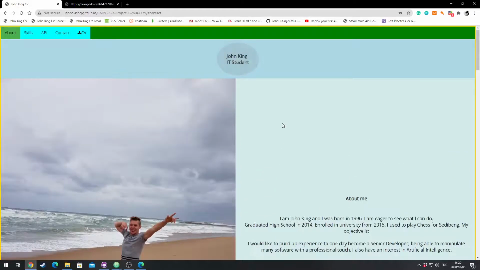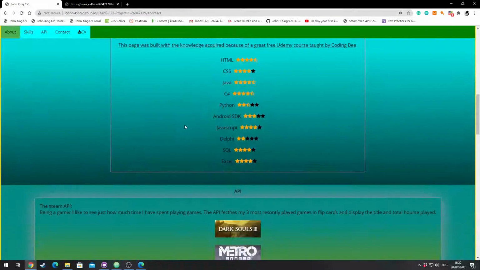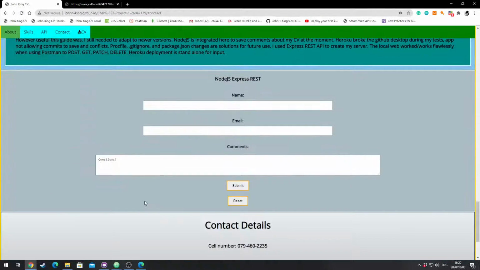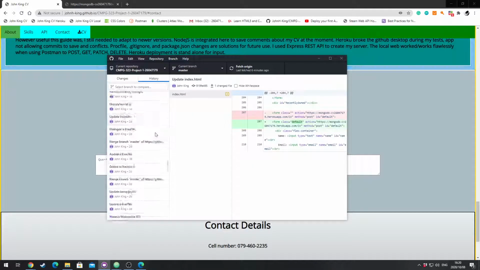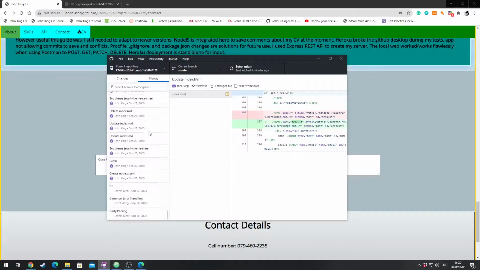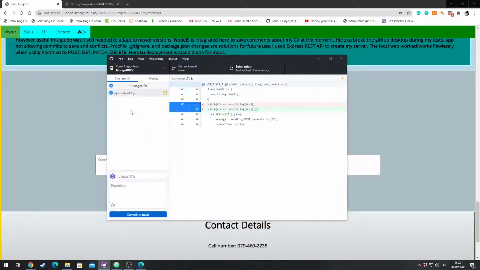Okay, so looking at the CV, you can see it's saved onto GitHub. Now, GitHub is a great place to store your source code and to also monitor it, right? So here you can see I've been working on this for a very long time. Unfortunately, I didn't start on the source control as I first wanted some locals to work.